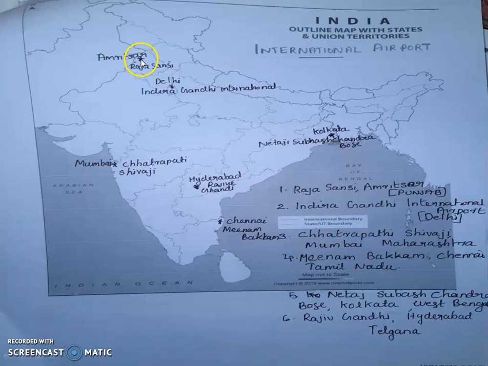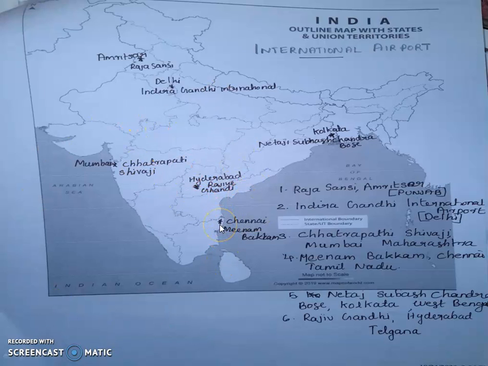So Amritsar Raja Sansi Airport is here. Then here is the Delhi International Airport, that is Indira Gandhi International Airport. Then in Maharashtra, Mumbai, Chhatrapati Shivaji Airport is located. Then in Telangana, Rajiv Gandhi International Airport, Hyderabad is located. Then in Chennai, Meenambakkam International Airport, in Tamil Nadu. Here is the exact place.